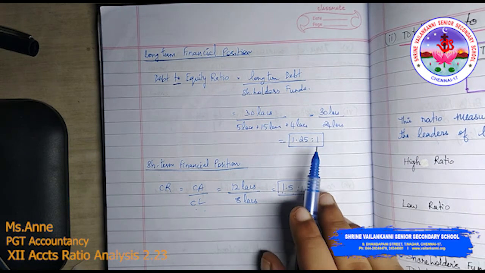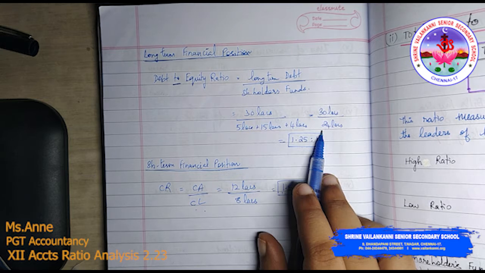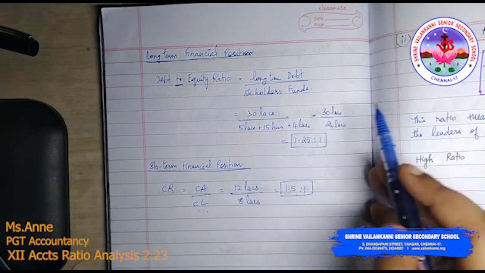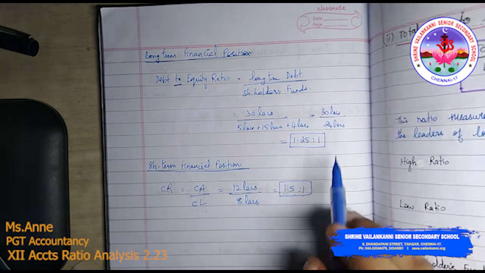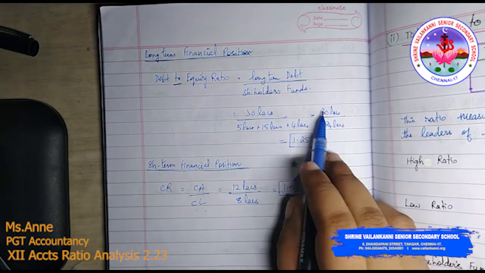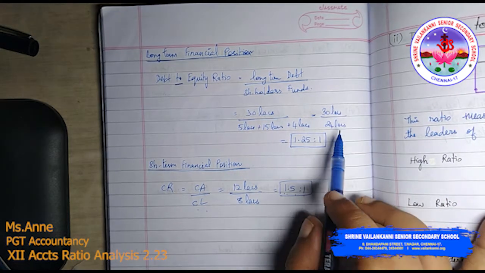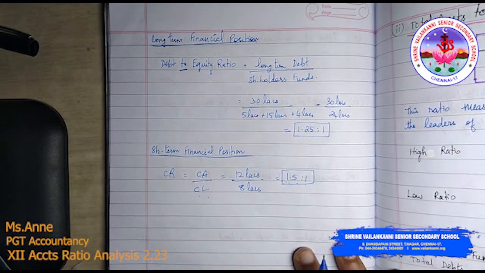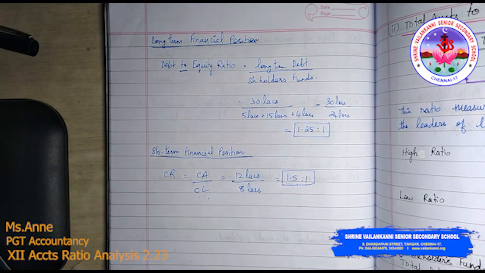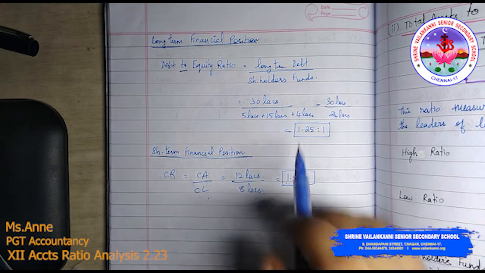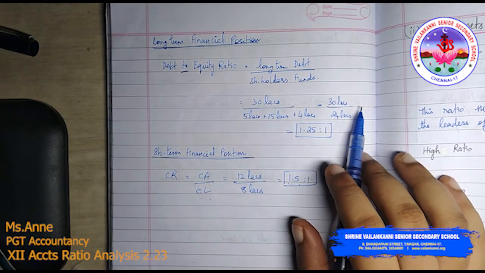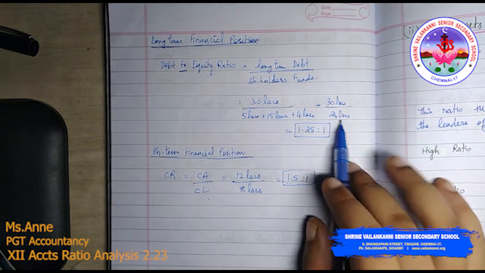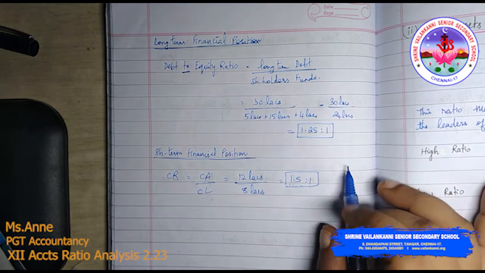Okay, so you need to improve on your shareholders fund, because the debt is more. 30 lakhs is debt, 24 lakhs is equity. Though it is not too much, at least 50-50 you should have, but based on the need of the business, it's fine. Or if the business requires it and they have some serious reasons for it, they can go ahead with this. Okay, so this is what it means.